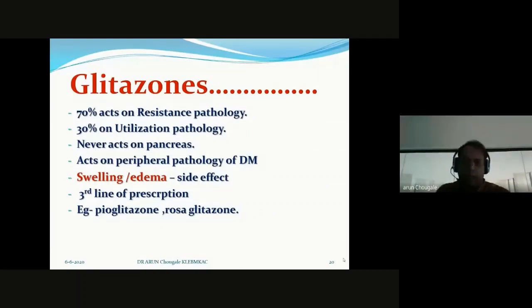See, I want to clarify some resistance. What do you mean by resistance? Never expect resistance pathology in a newly diagnosed diabetes mellitus patient. I will give you one example, a general example.